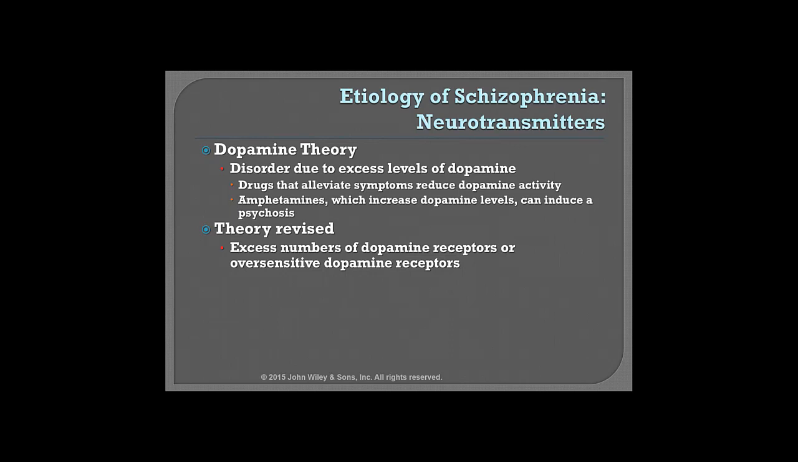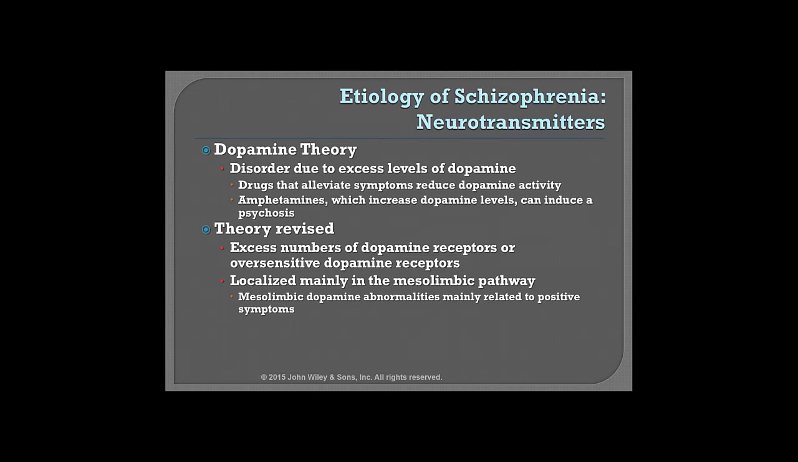We know that there's a lot of localization mainly in the mesolimbic pathway. Mesolimbic dopamine abnormalities are mainly related to positive symptoms, and there's actually underactive dopamine activity in the mesocortical pathways, which are mainly related to the negative symptoms. So in other words, dopamine neurons are underactive in the prefrontal cortex, so they're unable to control for the overactive neurons that are in the subcortical brain. The subcortical brain contains things like the amygdala, which houses all that emotional memory.